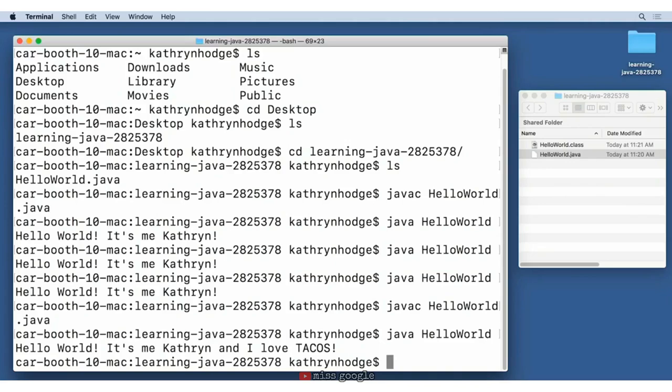There are tools that exist that can make our lives as developers a lot easier, and that actually combine the functionality of a text editor, that's our Sublime, and the Java commands in the command line. We'll take a look at those next.